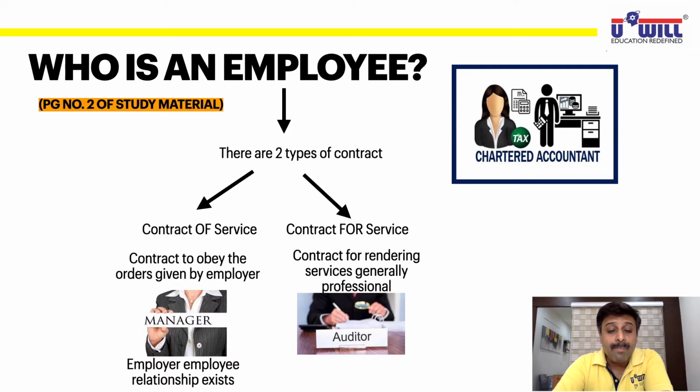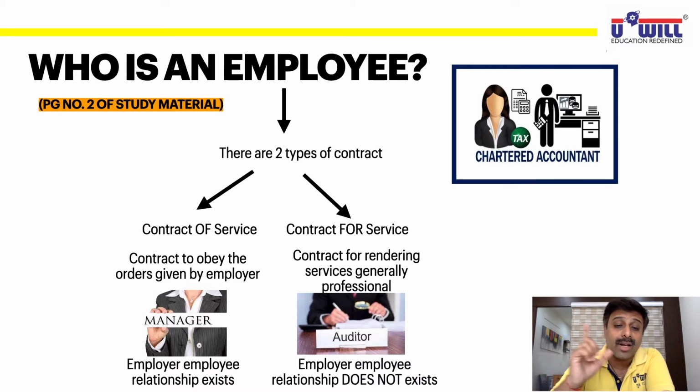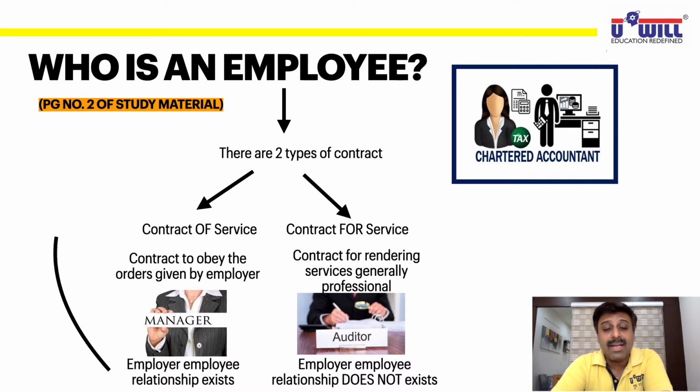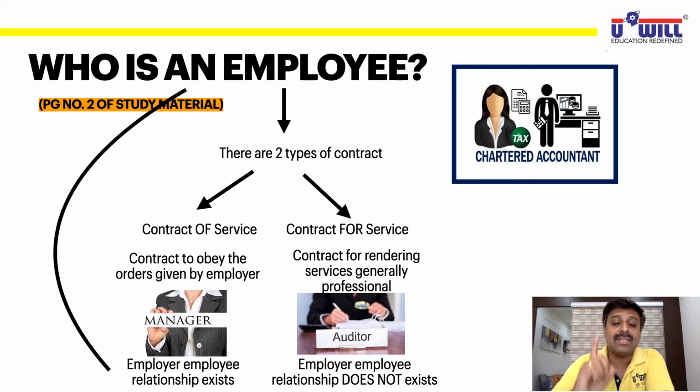So, employer-employee relationship exists when there is a contract of service, and employer-employee relationship does not exist when there is a contract for service. So who will be considered as an employee? This manager will be considered as an employee, meaning the person who is having a contract of service with the organization. Okay, so who is an employee? Any person who is having a contract of service, which creates an employer-employee relationship between the organization and that person, is called an employee.